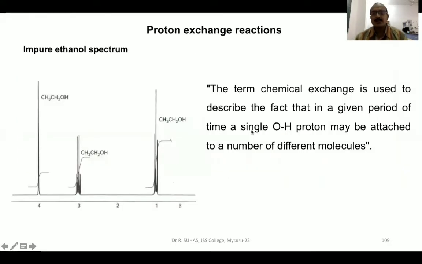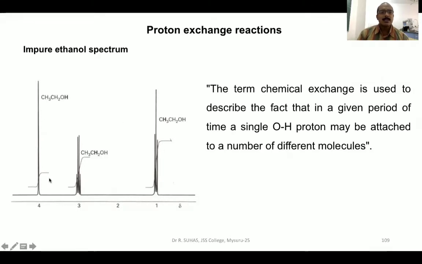Next topic that is of much interest for us in this class is proton exchange reactions. As soon as I say proton exchange reactions, that means the protons attached to a particular element will show exchange in a particular type of reaction. This can be best studied by using the impure ethanol spectrum.